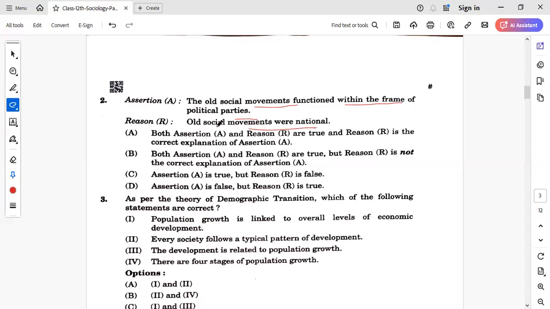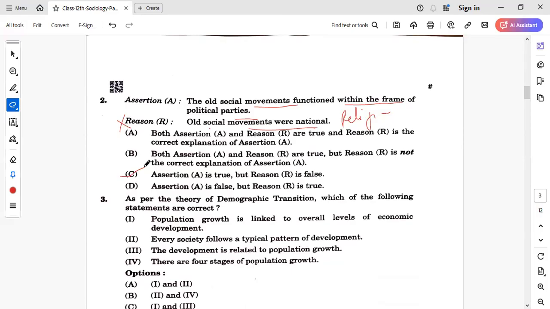But we cannot say that old social movements were only national. They were religion-based as well. Remember the socio-religious reform movements. So that was religion-based too, and we cannot say it was only national. So the reason is not correct. The correct answer is C, that the assertion is true, but the reason is false.